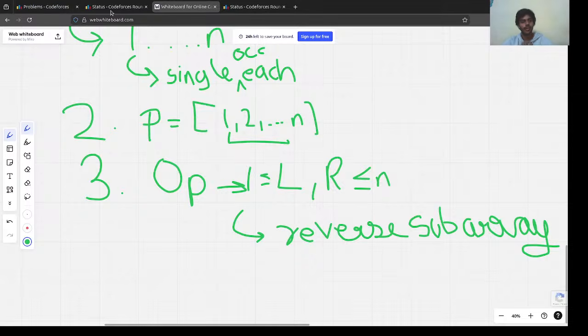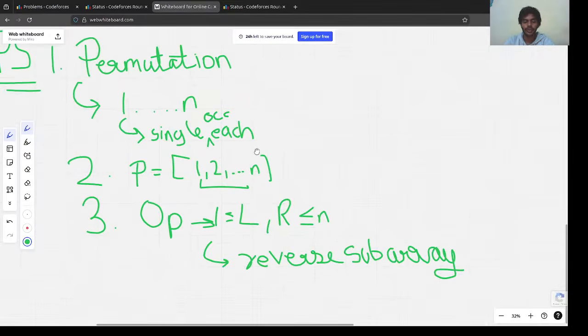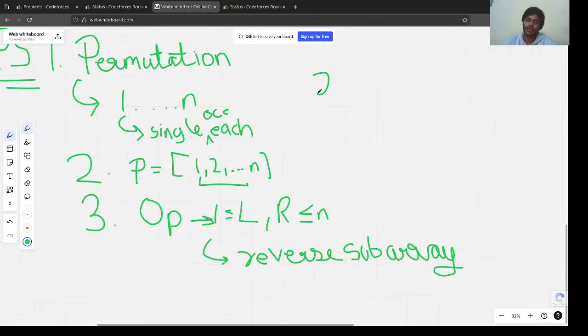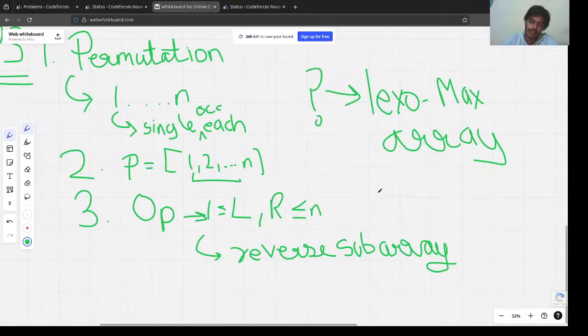Okay, so how are we going to do it? And then the final operation, what do we need to find? Okay, this was given, and what we need to find is the lexicographically maximum permutation, or the lexicographically maximum possible array that we could find. Okay, so this is the entire question.